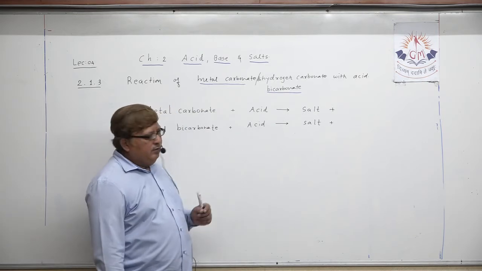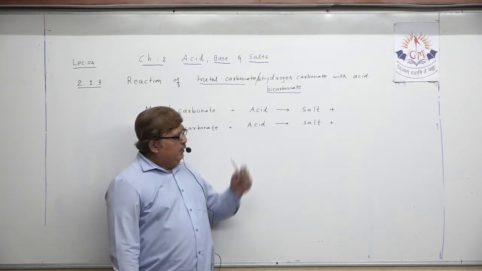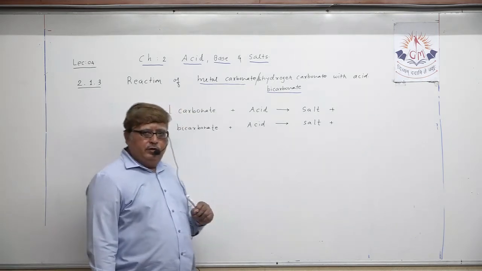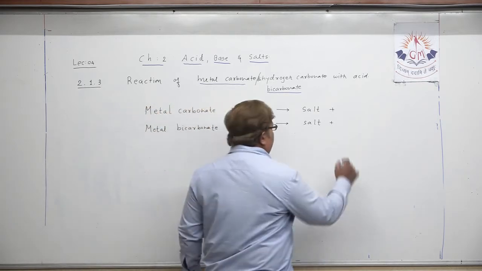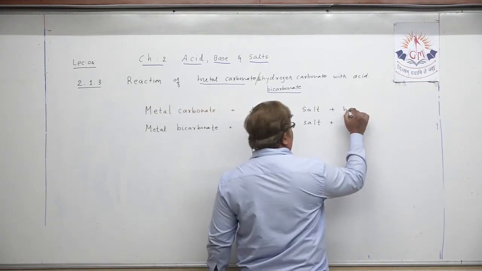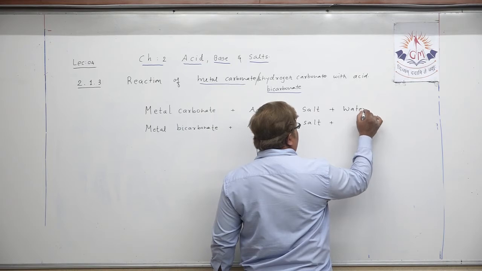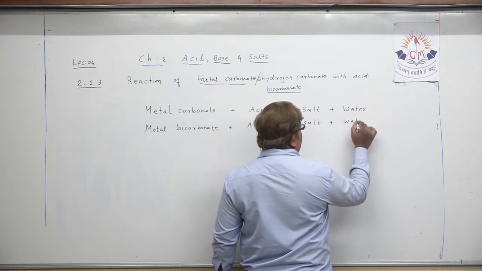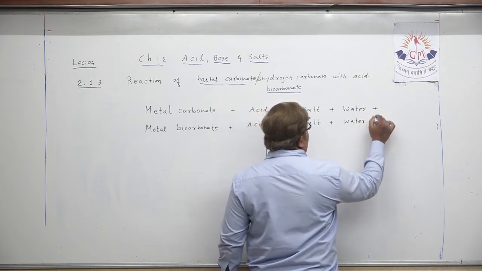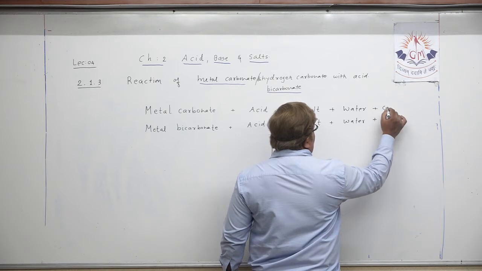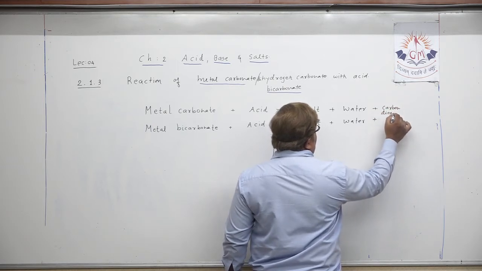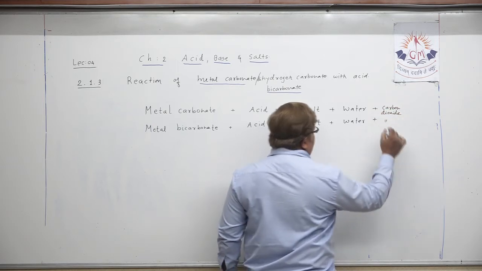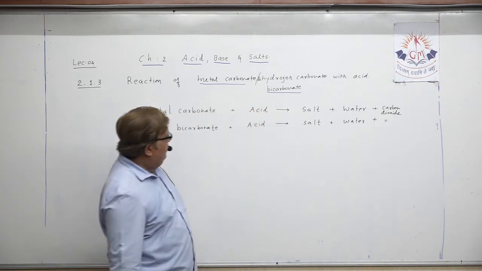When it reacts with acid, it forms that particular salt, and it also produces, in both the cases, water as well as carbon dioxide. Understand, here I am writing carbon dioxide.